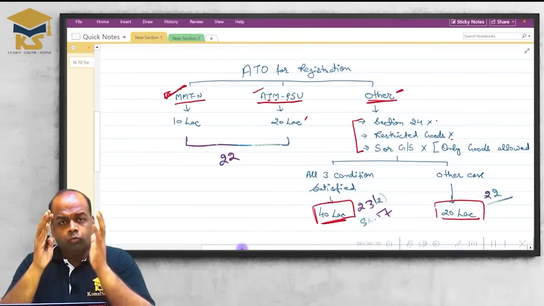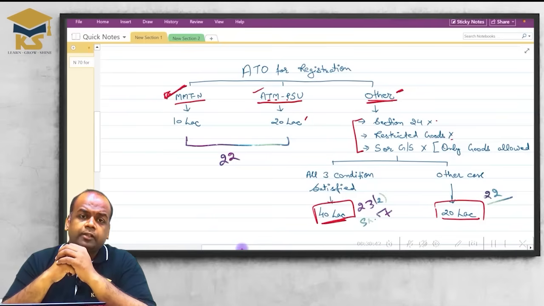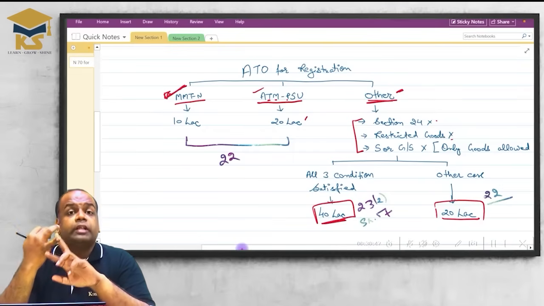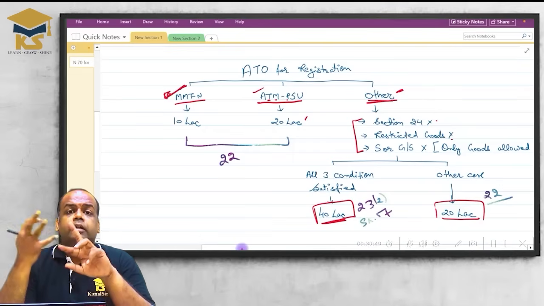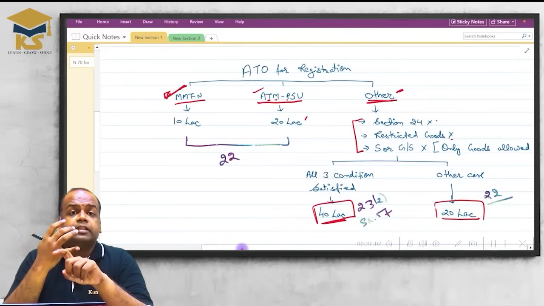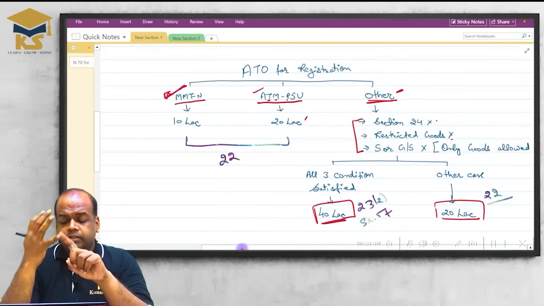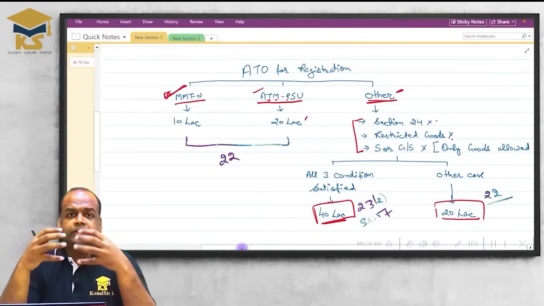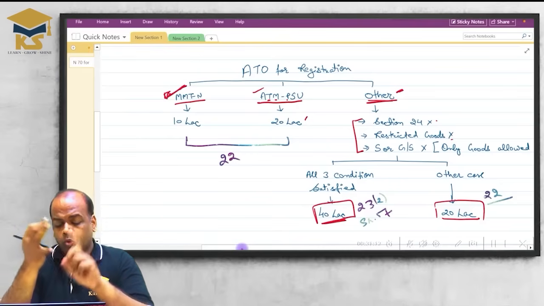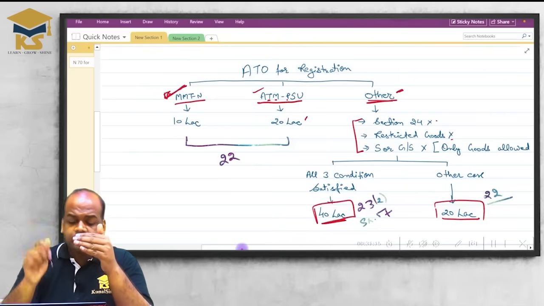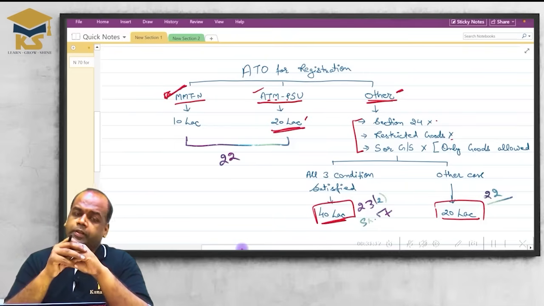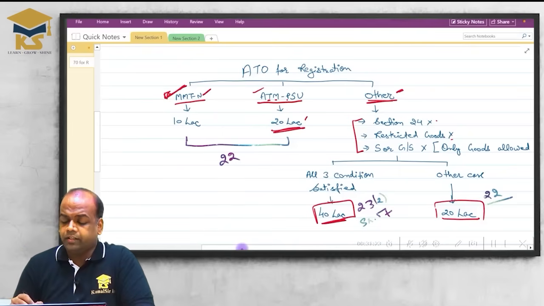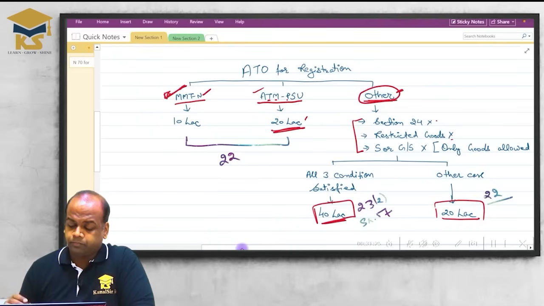It is in the 20 lakh limit. So what are the states on which the 20 lakh limit is applicable? ATM PSU: Arunachal Pradesh, Telangana, Meghalaya, P for Pondicherry, S for Sikkim, again Eastern states, and U for Uttarakhand. Not Uttar Pradesh. Uttar Pradesh is again an industrial area. So if you are covered in these 6 states, the turnover limit is 20 lakh. Apart from these 6 states and these 4 states, you will be covered in other states.